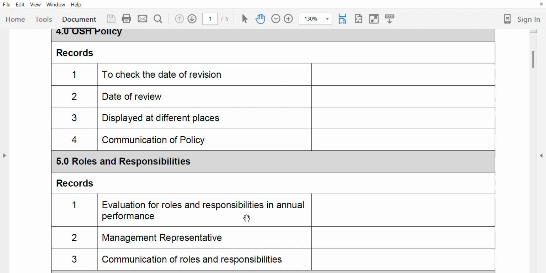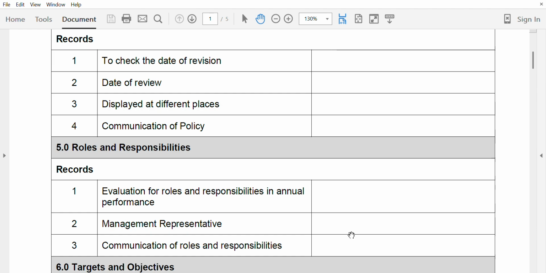Apart from this, annual performance for the employees. Take one sample. And also check the management representative, who will be the management representative, whether some letter is there or it has been described in the roles and responsibilities procedure, or in the manual. And then communication of roles and responsibilities means, over here, the job descriptions.